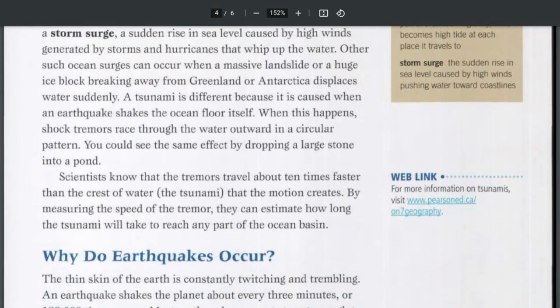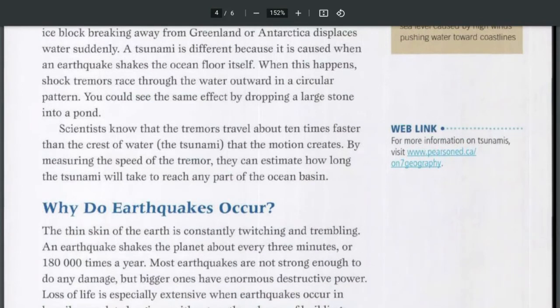Scientists know that tremors travel about 10 times faster than the crest of the water, the tsunami, that the motion creates. By measuring the speed of the tremor, they can estimate how long the tsunami will take to reach any part of the ocean basin.